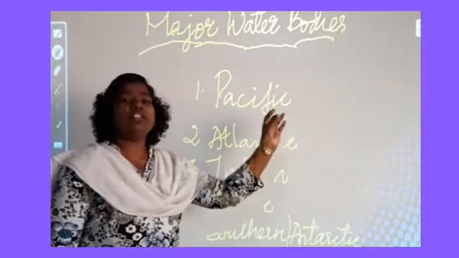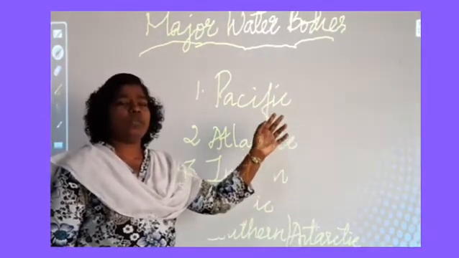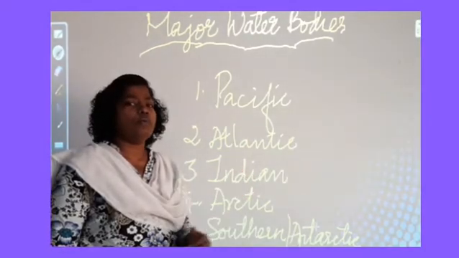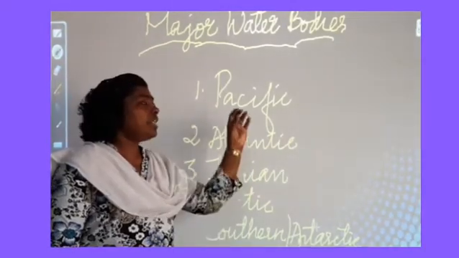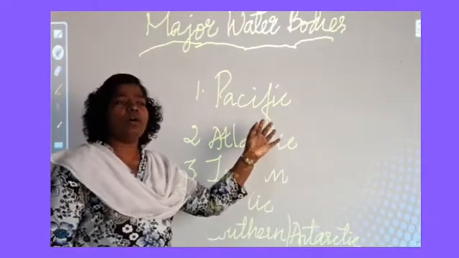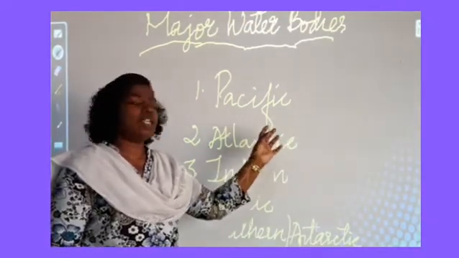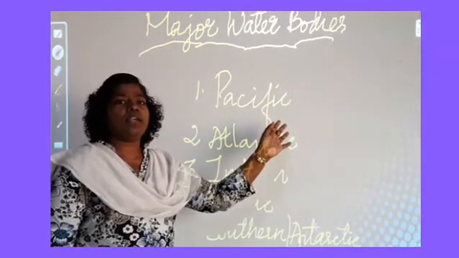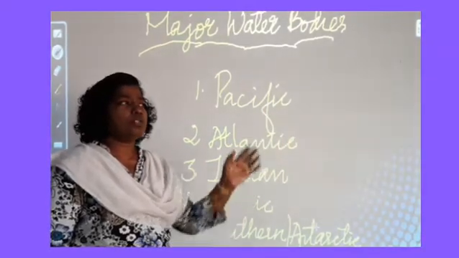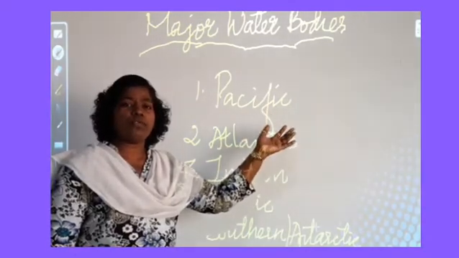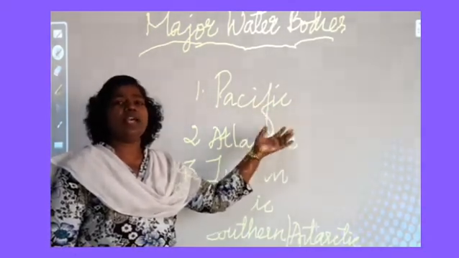At the edge of this Pacific Ocean, we can find the new fold mountains, and these new fold mountains have the maximum concentration of volcanic activities. What is the nature of this fold mountain? It is volcanic eruption.